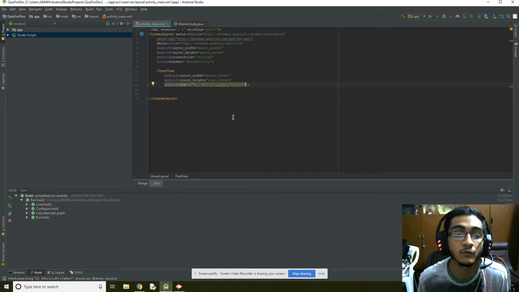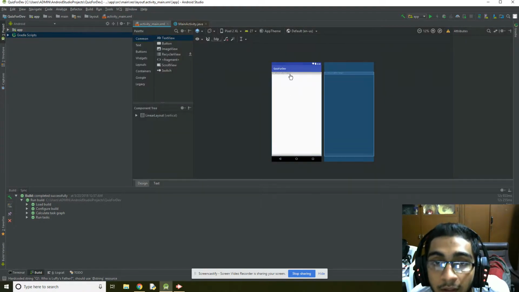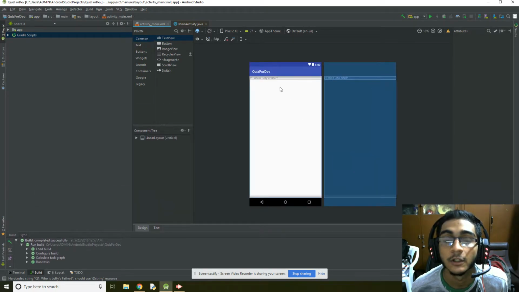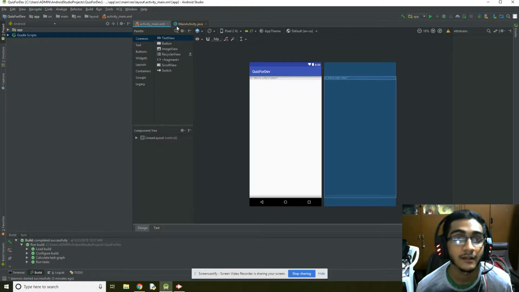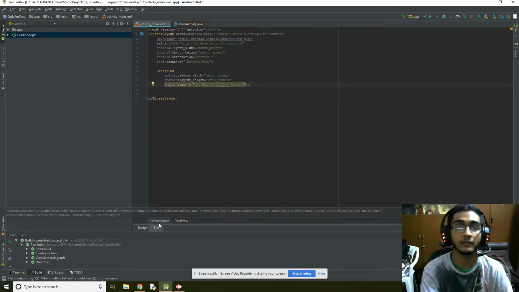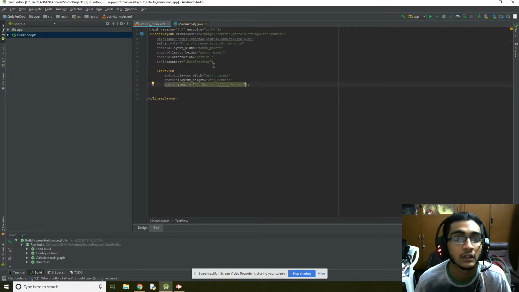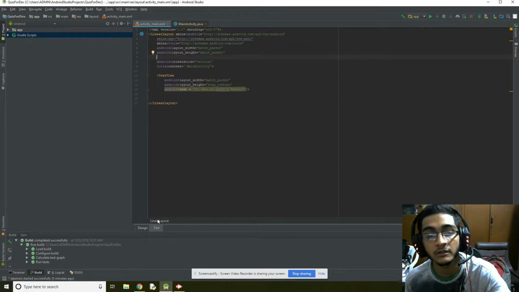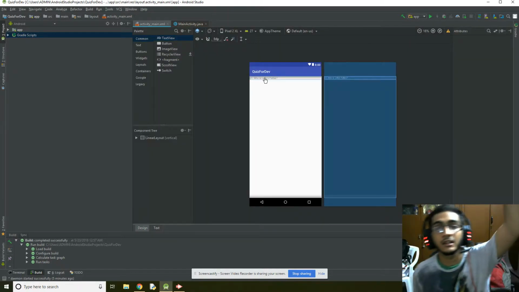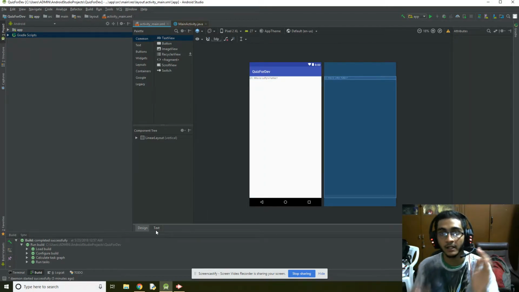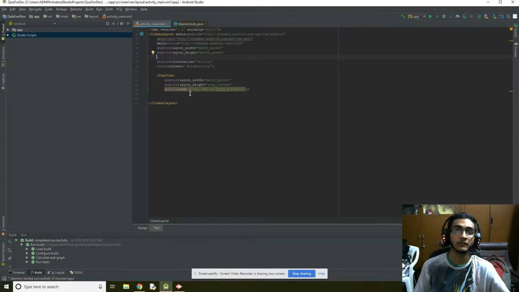Right now, let's see what we get on our layout. Ooh, look at that. Let me just make this bigger. There you go. Who is Luffy's father? Now, I can see that this thing is kind of on top of the edge and we can't see properly. So there's something we can do. We can add some padding. Padding is the space around it, so we don't have to make it touch the edges. We can drag it a little bit down, so it doesn't touch the edges, basically. So let's add the padding.